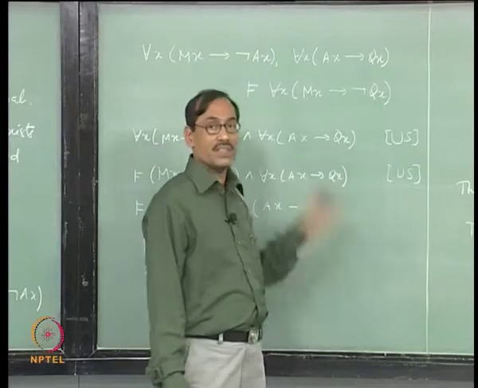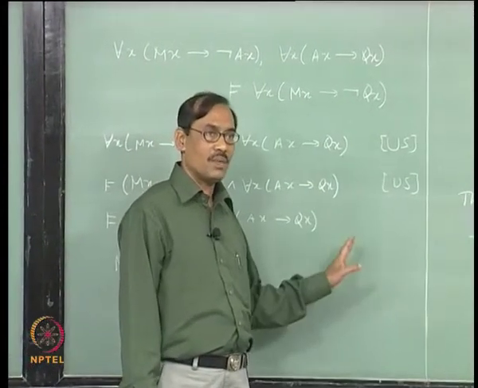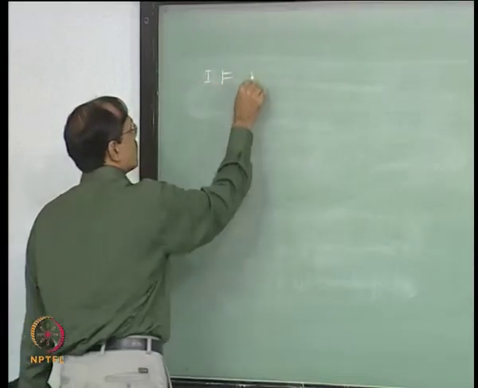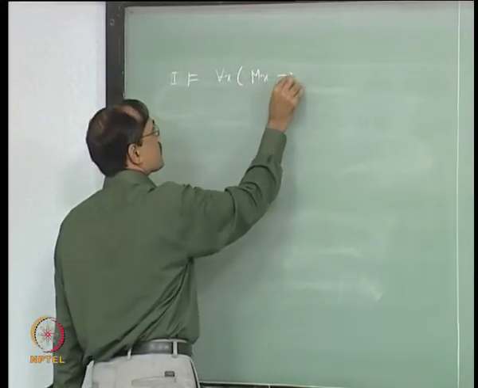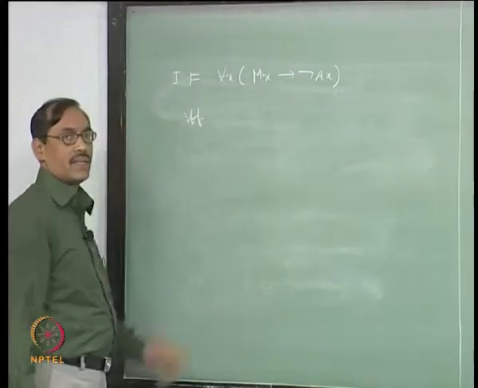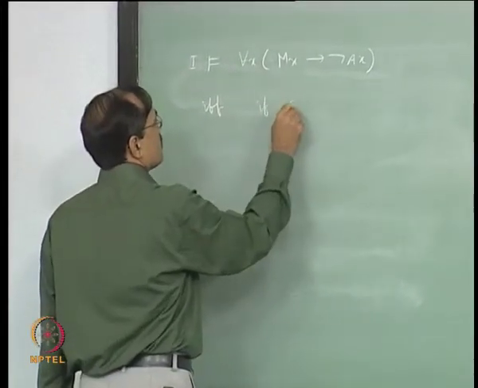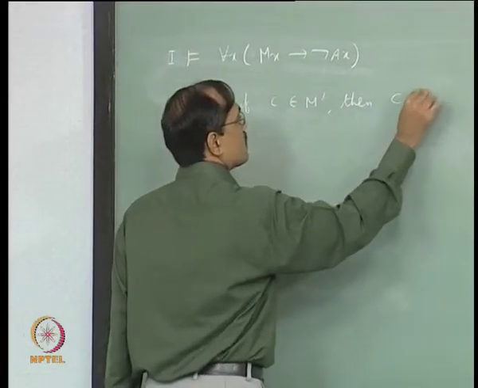But to show that the consequence is invalid, we have to see also the premises to be true, right. This is not over yet. So, we have to see all those things again. Let us try that. Now, the first sentence will be I satisfies for each x Mx implies not Ix. So, this holds if and only if, again with C and B we will take. So, with C it says if C belongs to M prime, then C does not belong to A prime,